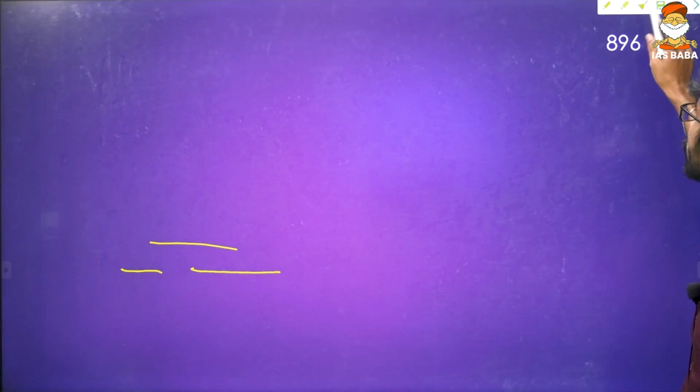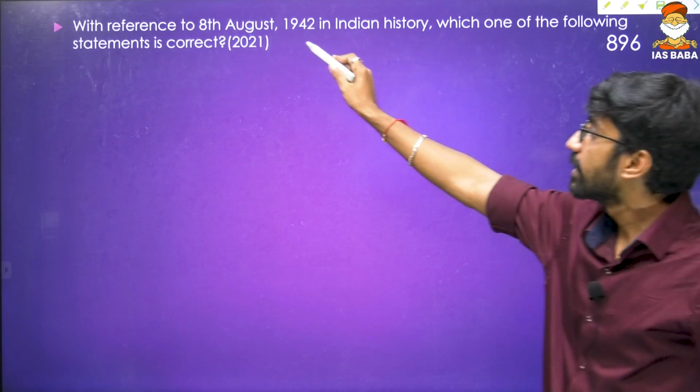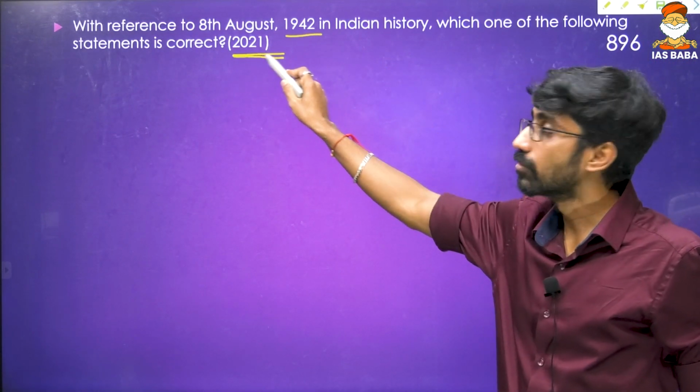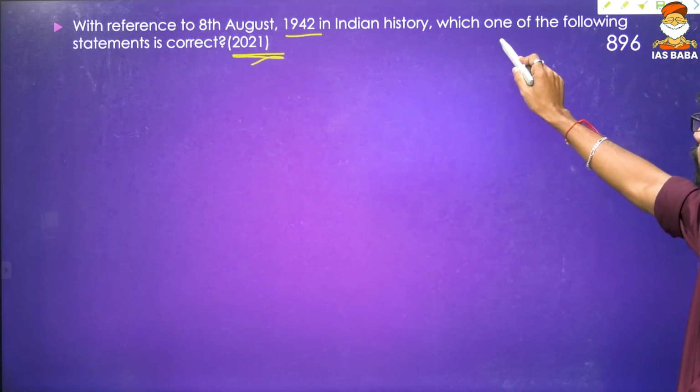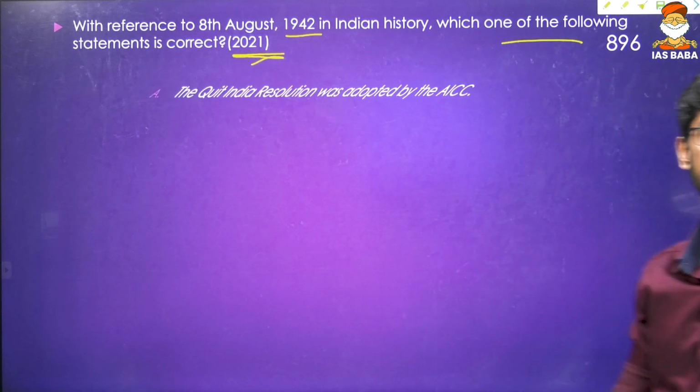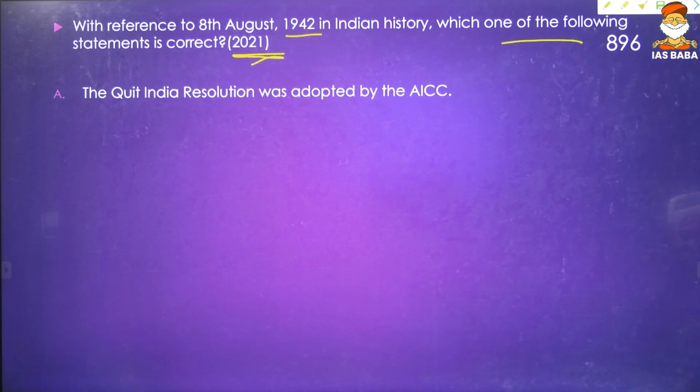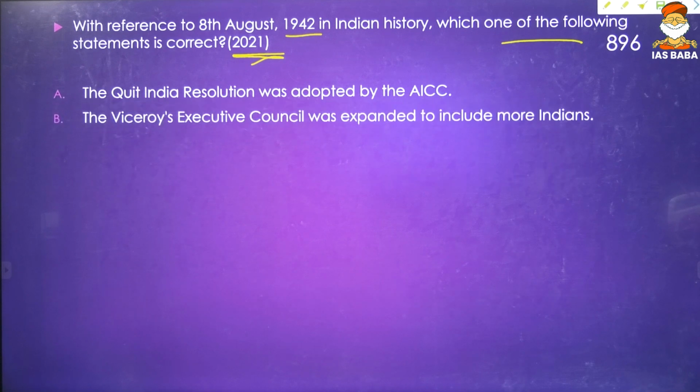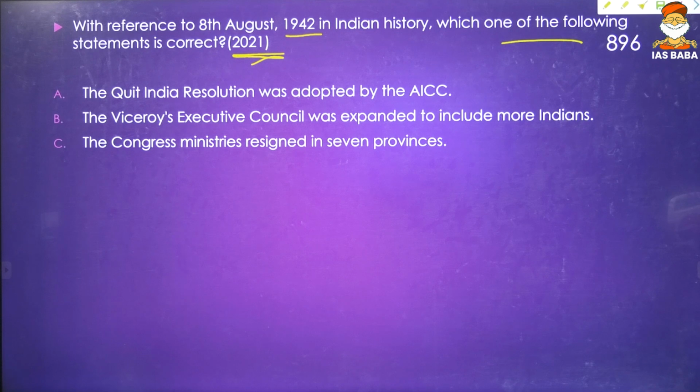And now look at this question. With reference to 8th August 1942, which was asked in 2021 in Indian history, which one of the following statements is correct? The Quit India resolution was adopted by the All India Congress Committee. The Viceroy's Executive Council was expanded to include more Indians. The Congress ministers resigned in 7 provinces.